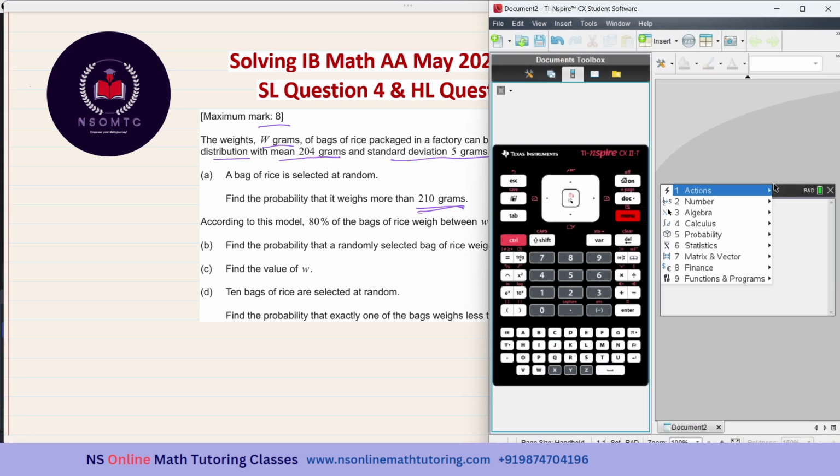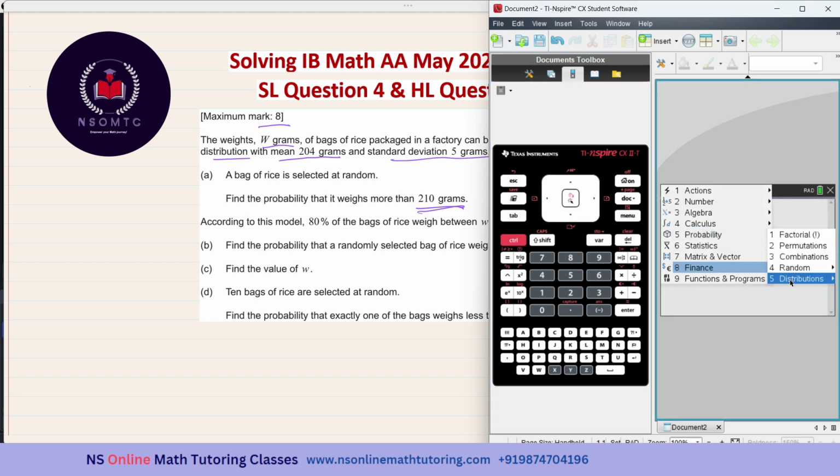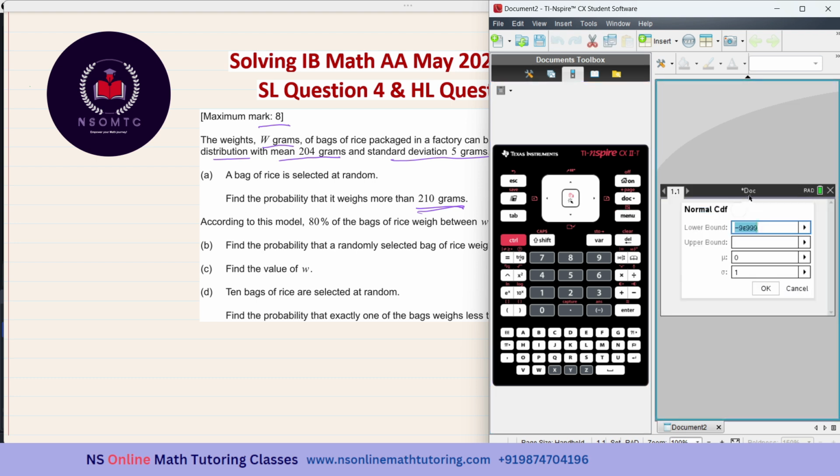We go to menu, then probability, then distribution, and then normal CDF. The lower bound should be 210 because it is weighing more than 210 grams. For the upper bound, you may write 6 or 8 nines. I'm writing 6 nines. The mean mu is 204 and the standard deviation is 5.